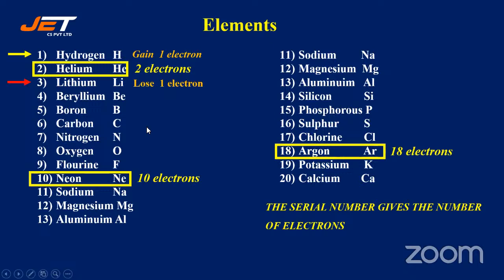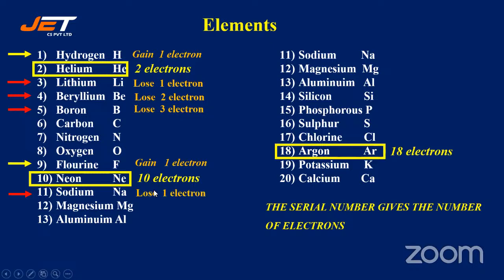So lithium loses 1 electron. Beryllium loses 2 electrons. Boron loses 3 electrons if you compare with helium, right? Next, coming to fluorine, it gains 1 electron. Sodium loses 1 electron. So magnesium, can you guess, students? Can you guess in the chat box? What about magnesium? Will it lose or gain electrons? How many electrons? Please guess in the chat box.